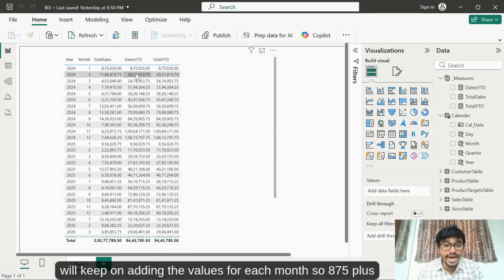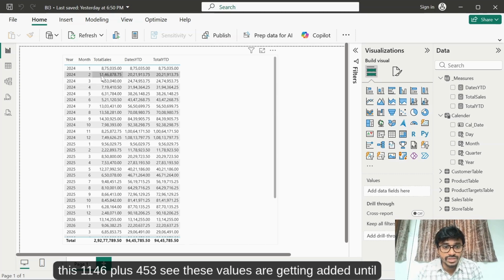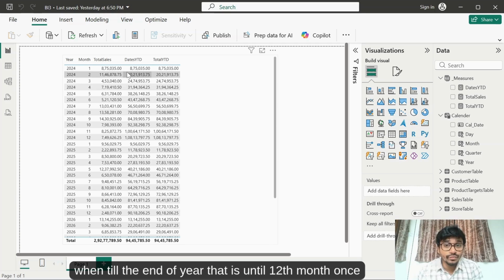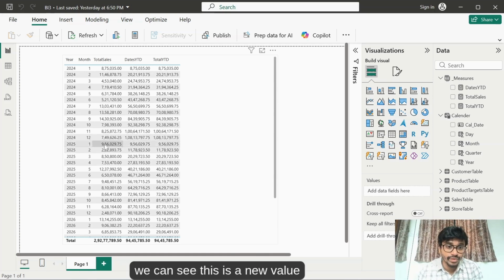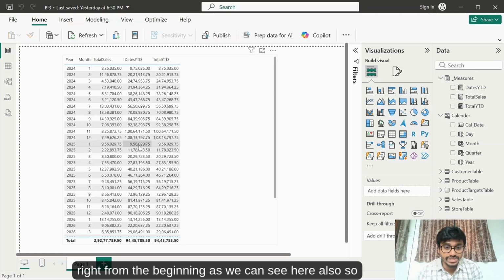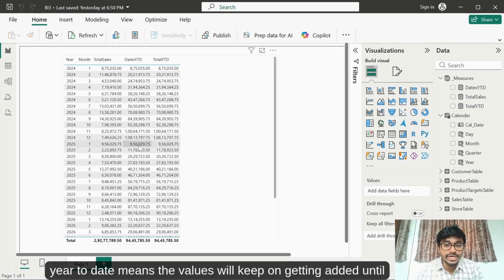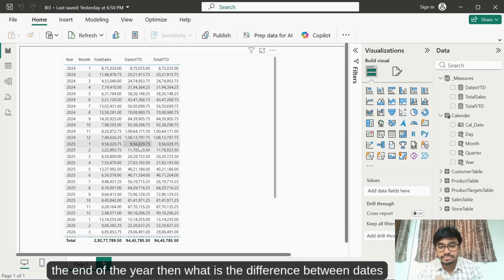We will keep on adding the values for each month. So 875 plus this 1146 plus 453. See, these values are getting added. Until when? Till the end of year, that is until 12th month. Once the year is completed, the value is getting reset. We can see this is a new value right from the beginning, as we can see here also. So year to date means the values will keep on getting added until the end of the year.